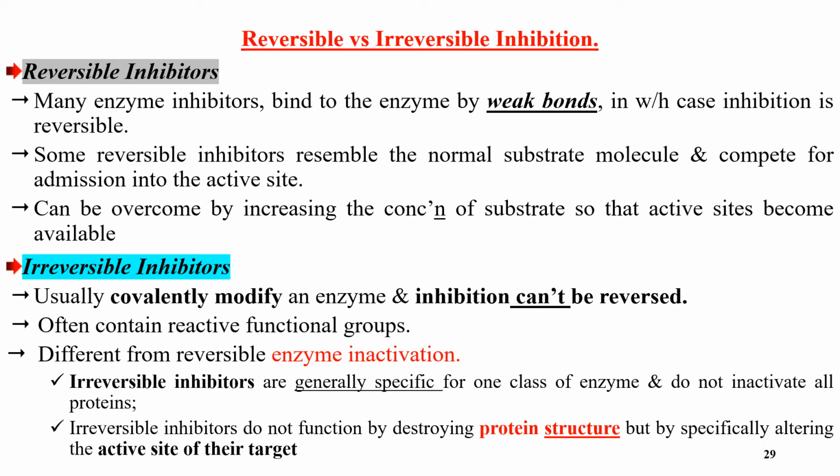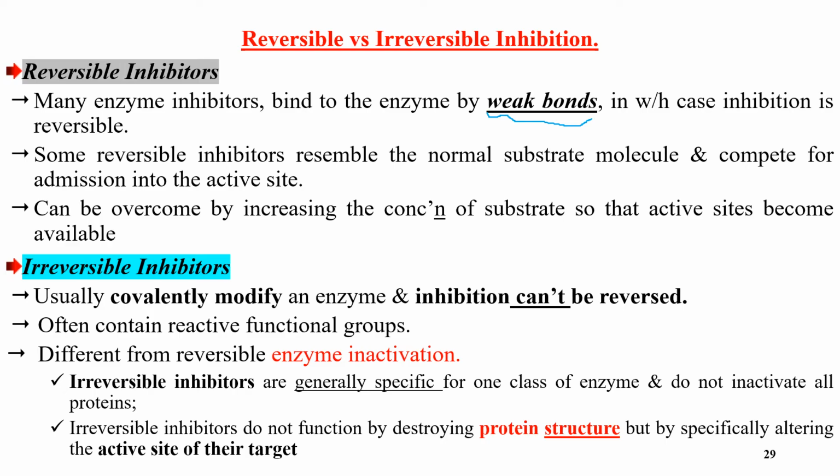Reversible versus irreversible inhibition. Reversible means once it is bound to the enzyme, it may be loosed from the enzyme, or changed, or released from the enzyme's active site. Many enzyme inhibitors bind to the enzymes by weak bonds, in which case inhibition is reversible. They bind with the enzymes by what? Weak bonds. Reversible inhibitors bind to the enzymes by weak bonds temporarily, not permanently, for a short period of time.